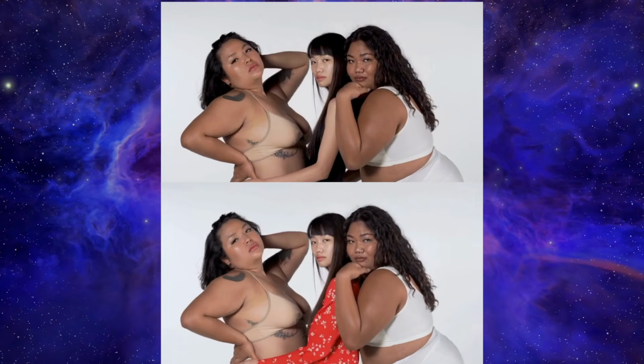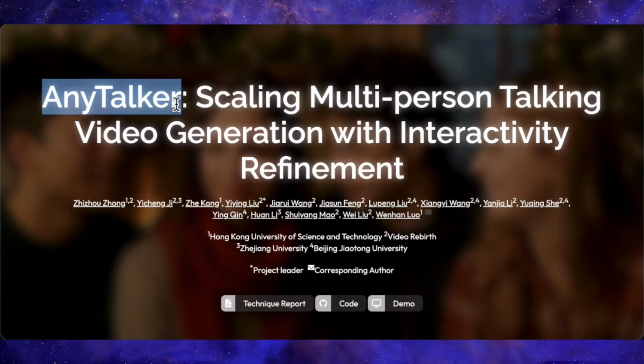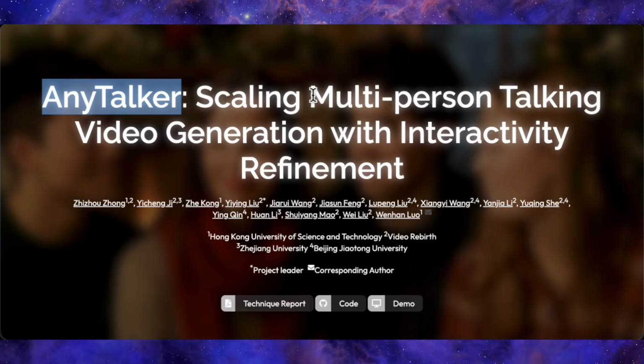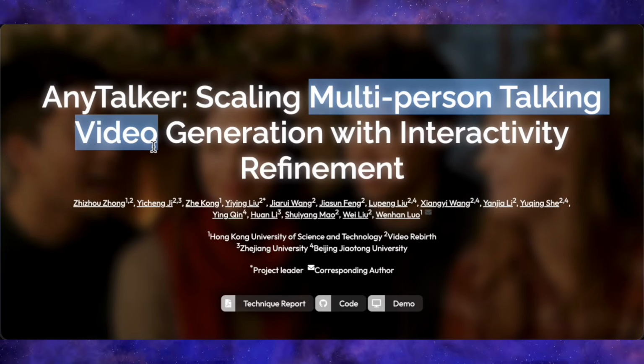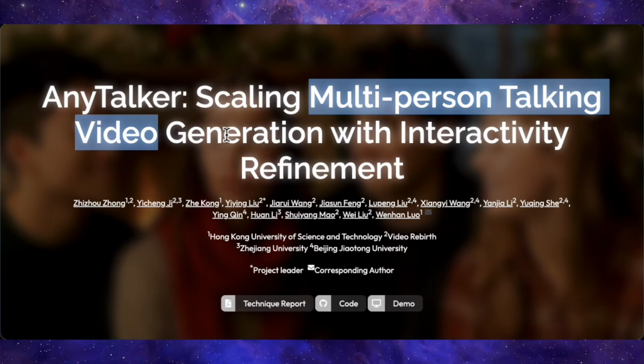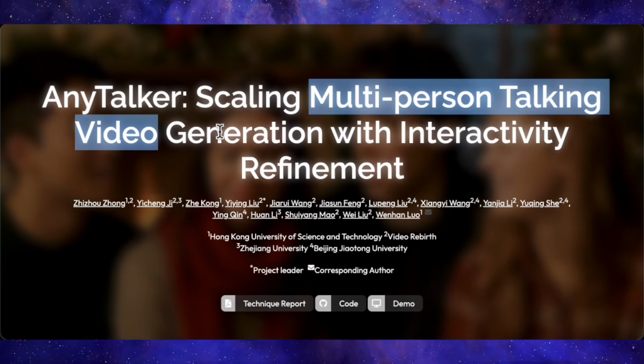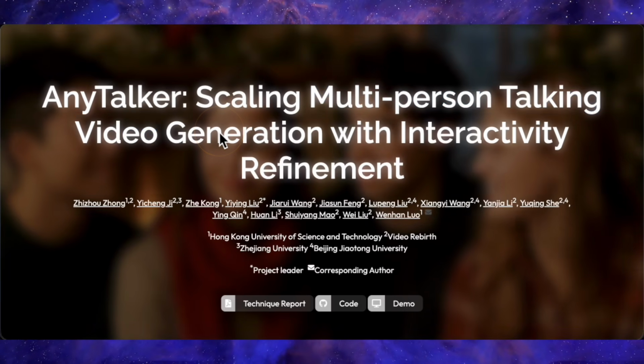Let's get right in. First up, we have AnyTalker, a brand new multi-person talking video generator that can take a single image and multiple audio tracks and turn them into really convincing multi-speaker lip-synced videos. It basically does multi-person talking head generation with natural gestures and interactions, and it even generalizes nicely to non-human characters and stylized art. Let's walk through what it actually looks like in practice.